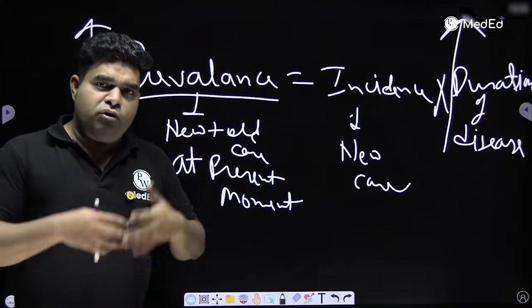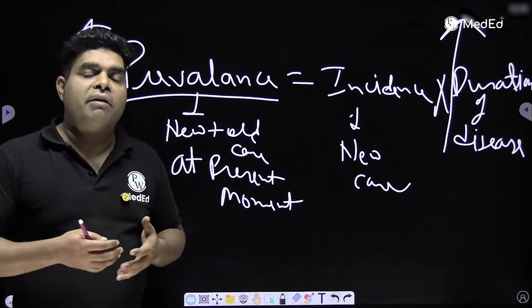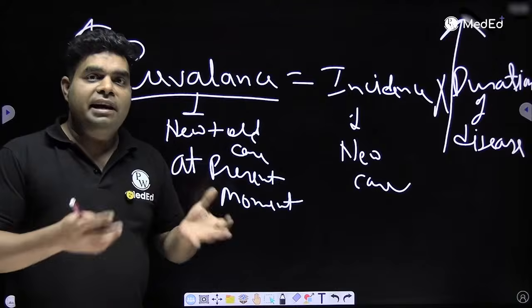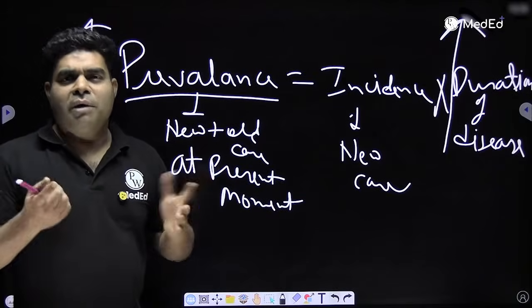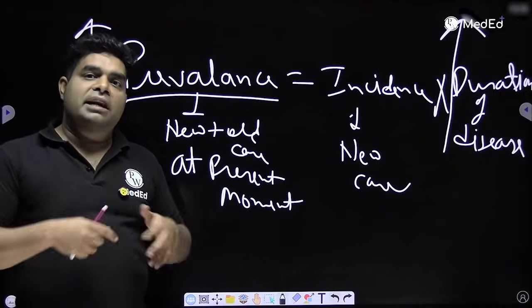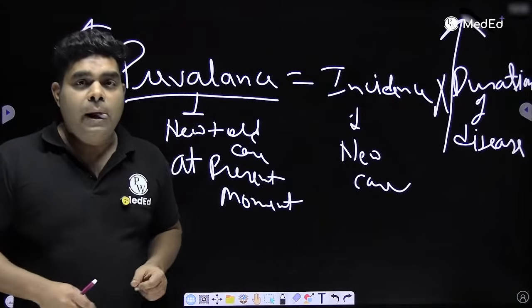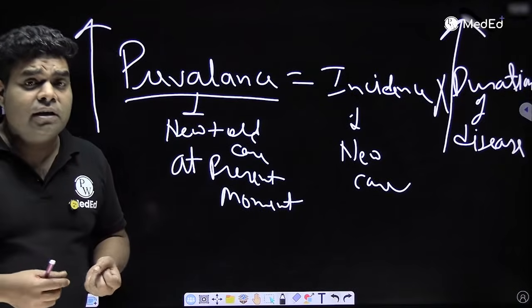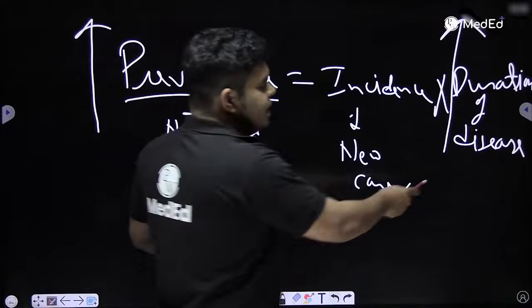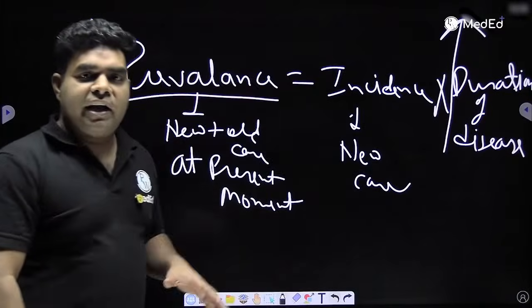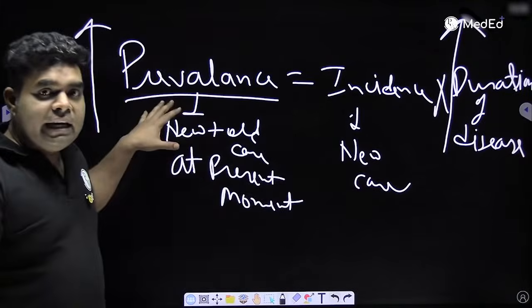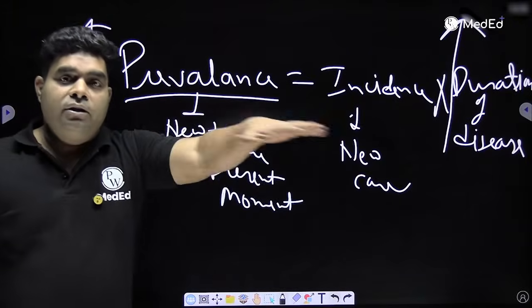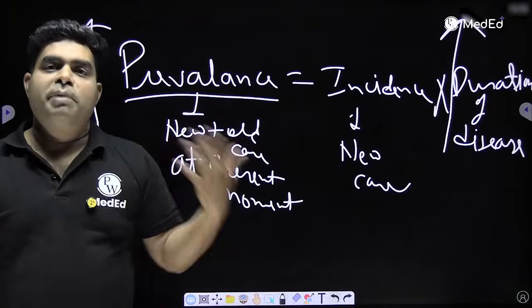But ask the same question of a batch of 100 students. How many of you have any relative with cervical cancer and surviving? Answer will be 0 or 1 hardly. How many of you have lung cancer in your relative and surviving? Answer will be 0. Because with lung cancer and cervical cancer, within 1-2 years, the patient dies. Duration of lung and cervical cancer is very less. So at any time, if you measure, the total cases will always be bigger for breast cancer.